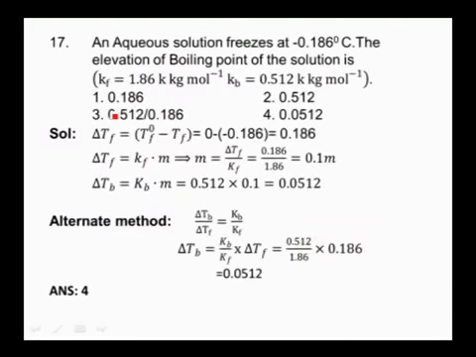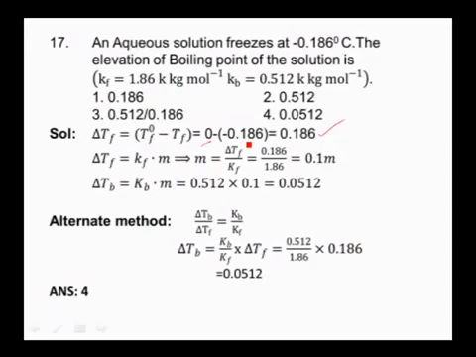And next one, an aqueous solution freezes at minus 0.186 degrees Celsius. The elevation of boiling point of the solution is? Kf values and Kb values are given. So here we can solve this in two different methods. The first one is delta Tf is equal to T naught f minus Tf. The freezing point of water is 0, and the freezing point of the solution is 0.186.